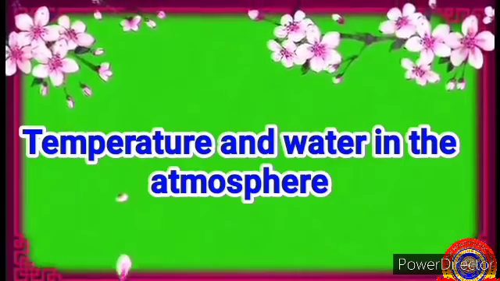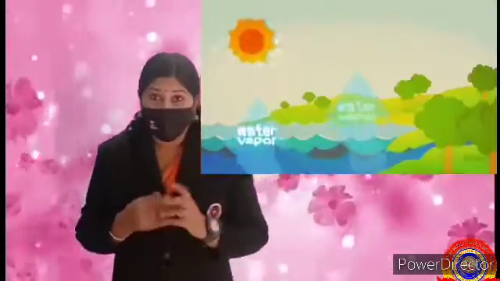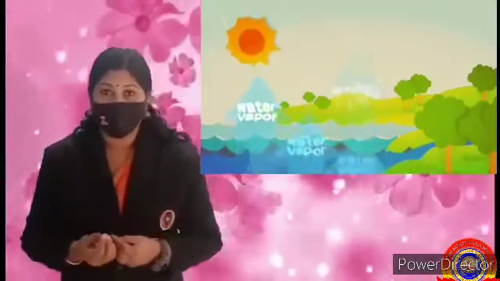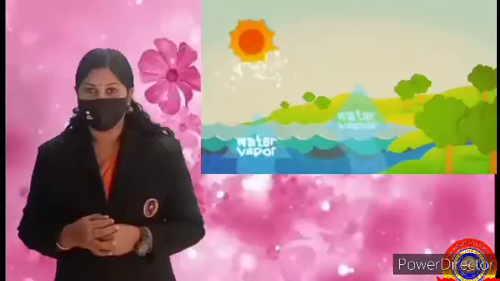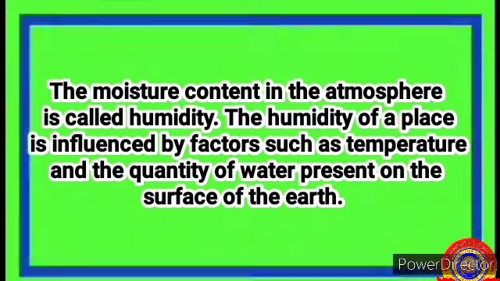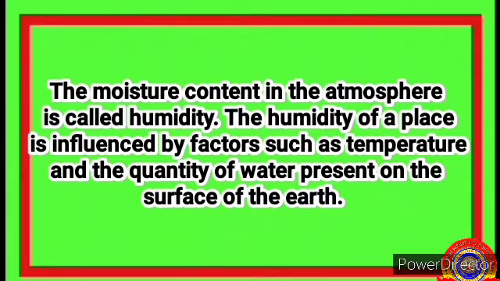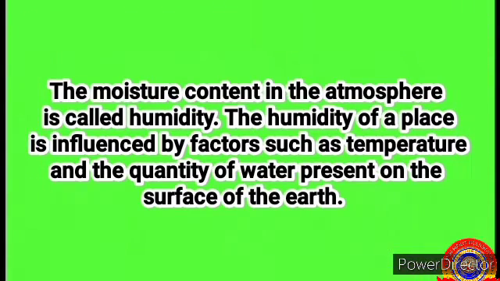Temperature and water in the atmosphere. You might have seen water rising up as water vapor on heating. Likewise, the water on the surface of the earth becomes water vapor and reaches the atmosphere. The moisture content in the atmosphere is called humidity. The humidity of a place is influenced by factors such as temperature and the quantity of water present on the surface of the earth.